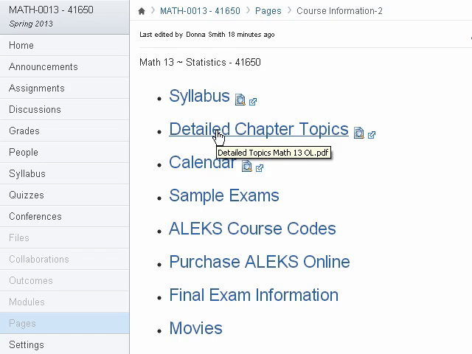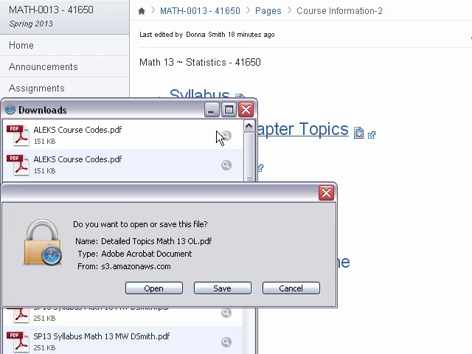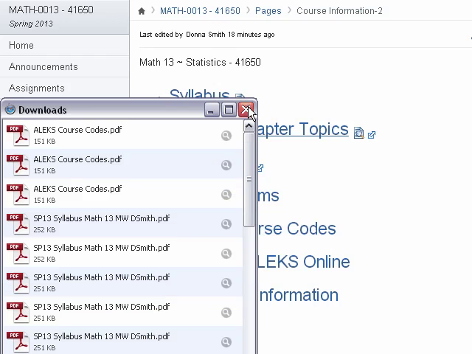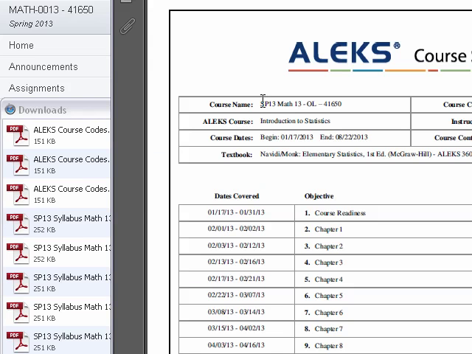And then here's a link that's kind of neat. It's detailed chapter topics. I use the software program called Alex. And what Alex does is it has certain topics that we'll be covering. There's 100 of them, and you have to master those. You do 3 right in a row, and it says, hey, congrats, you know what you're doing. And then it'll give you an assessment. There'll be 2 of them to say, do you really know?